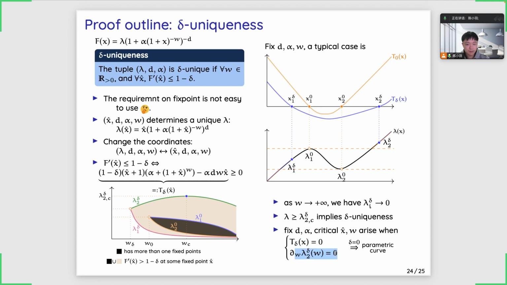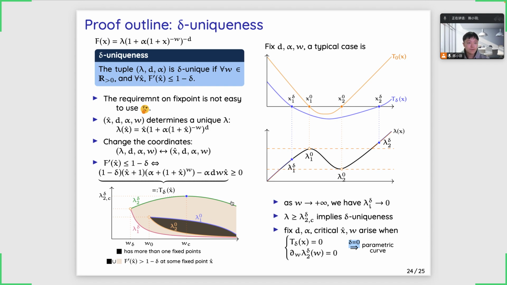And the second equation ensures that the function lambda delta 2 is maximized. And in this system, there is a special case. If we let delta equal 0, then we could solve it, and we could get the parametric curve of lambda and alpha that we have mentioned before.